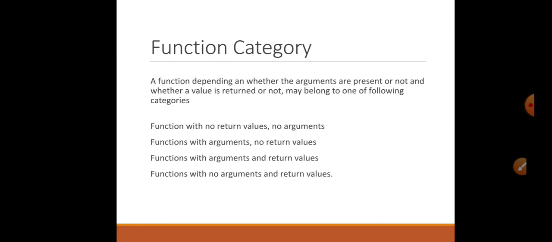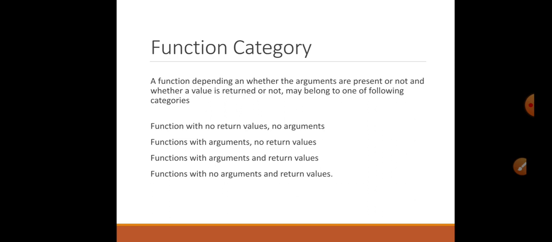When we want to pass some data from the calling function to the called function, we can pass data using an argument. And when a function wants to return some value to the calling function, it can return it with the help of the return keyword. Based on return type and argument, there are four types of function. First is function with no return value and no argument, meaning we are not passing data from the calling function to the called function or from the called function to the calling function.